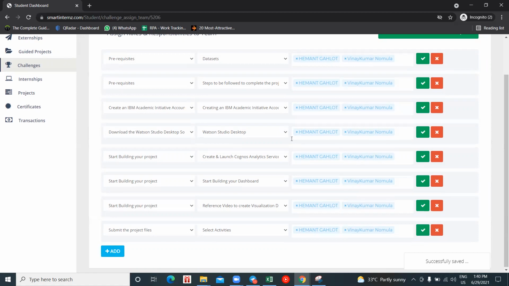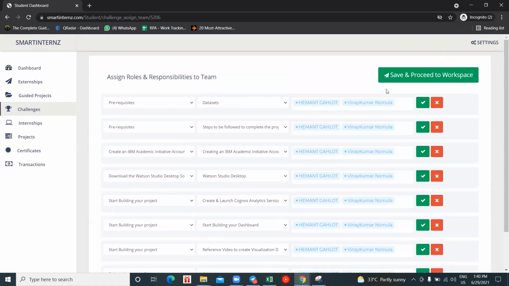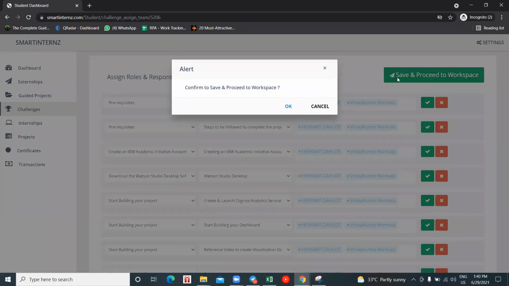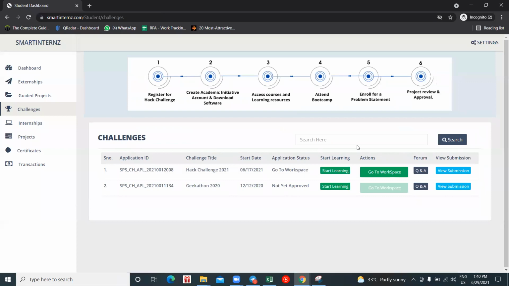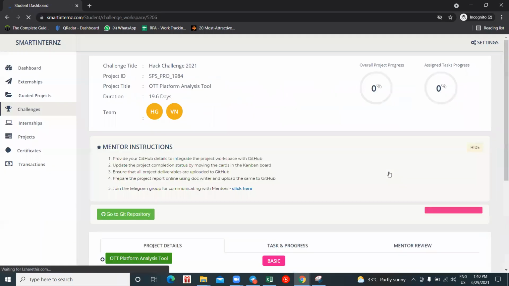And now click on go above and click here on save and proceed to workspace. Confirm. So once you have assigned your work, you cannot change this again. Okay, do remember that. That is why an alert has been shown to you. Click on OK. So here you see we are done with the assignment of our work. Now you get an option called go to workspace here. Just click on go to workspace.